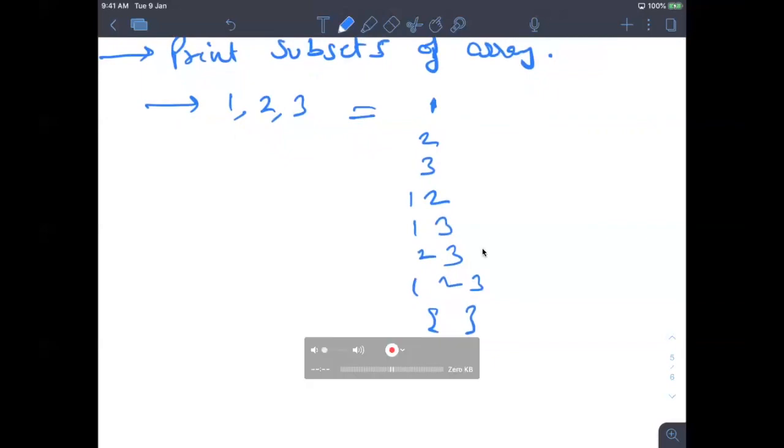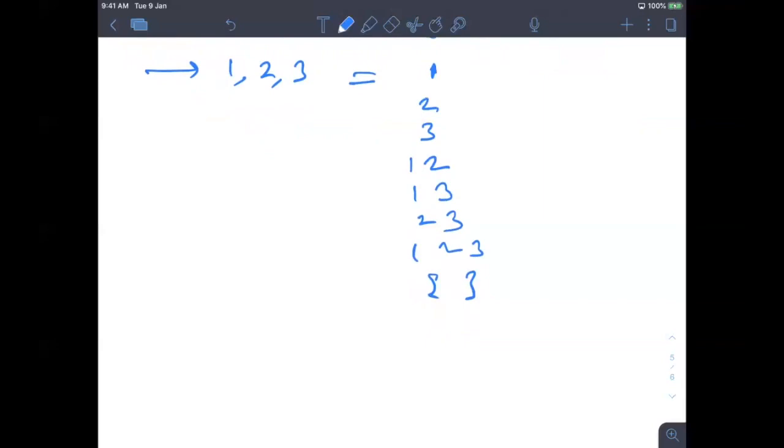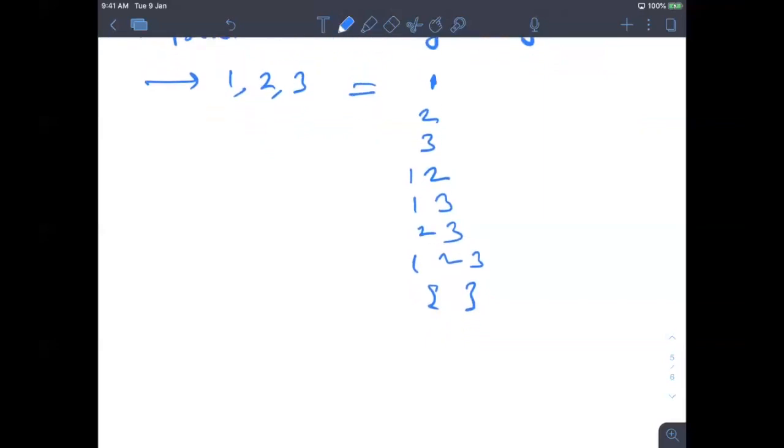Thank you. So we have to print all these subsets. This is our question. Now there are various ways. One is bit masking, which I might discuss in future sessions. But today, let's first think about how to calculate this.